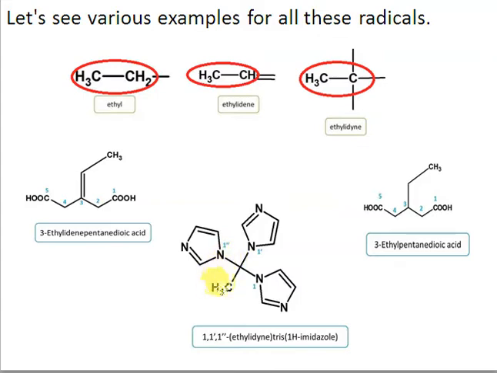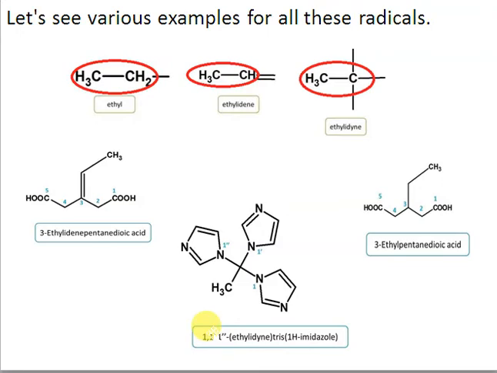Now here we have another carbon. Again you can see this is an ethane, two carbons, but from this carbon we have removed three hydrogens. Since three hydrogens have been removed, we will say it is ethylidyne, right? So depending on how many hydrogens have been removed, we use the suffixes -yl, -ylidene or -ylidyne.